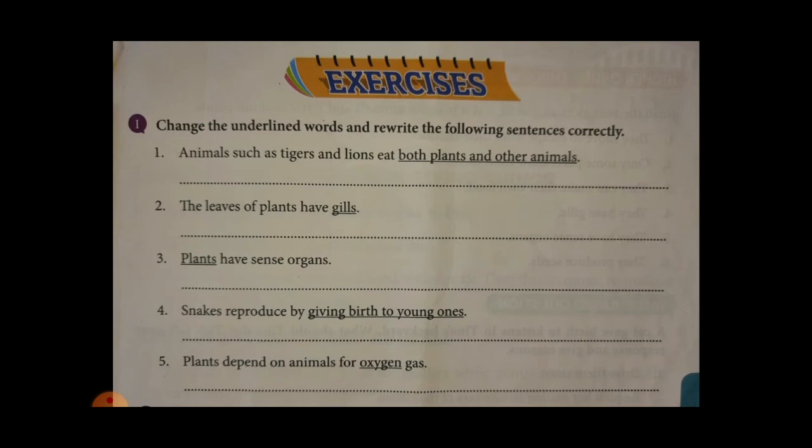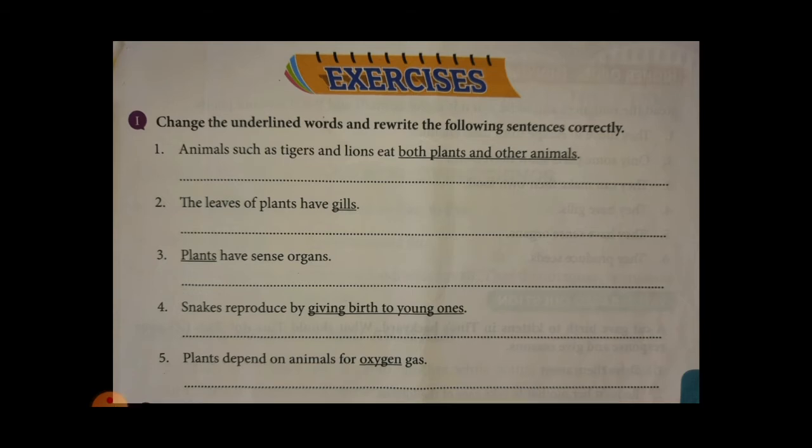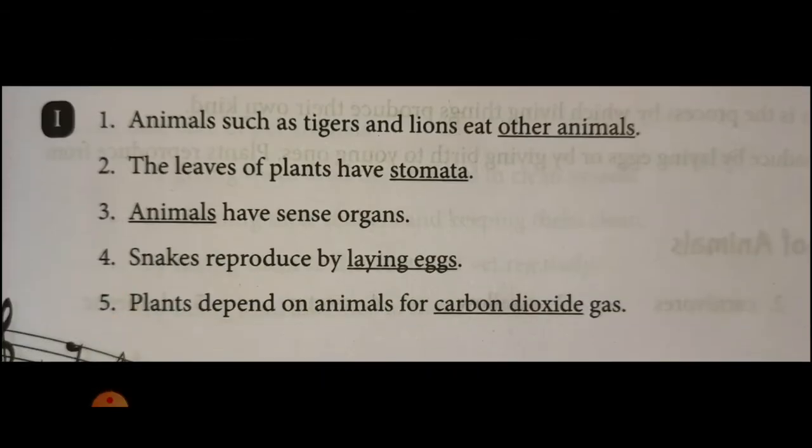Snakes reproduce by giving birth to young ones. Is it? Now, most snakes, only one snake is there that gives birth to young ones. But all other snakes are laying eggs, not giving birth. So the answer sentence: snakes reproduce by laying eggs. That is the correct answer. That sentence you write like that. Okay.